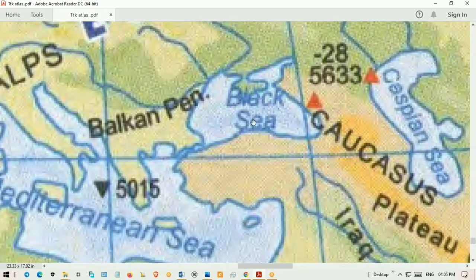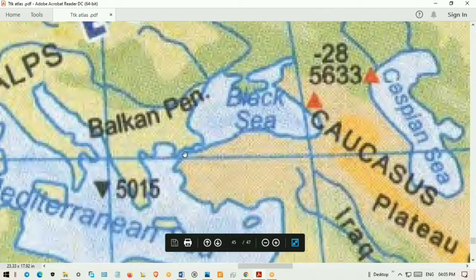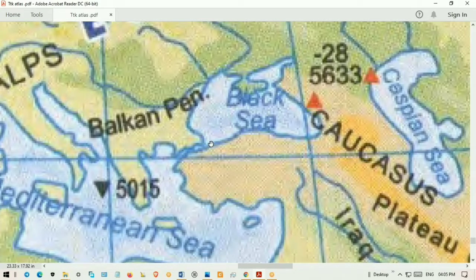Here Black Sea is located, Mediterranean Sea is located, and in between, three small water bodies are located. One is the Strait of Bosphorus on the Black Sea side. You can remember it like this, B for B. So Strait of Bosphorus. Then on the Mediterranean Sea, Strait of Dardanelles, and in between, Sea of Marmara.